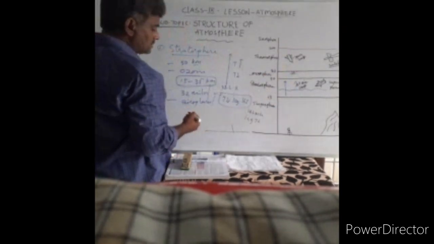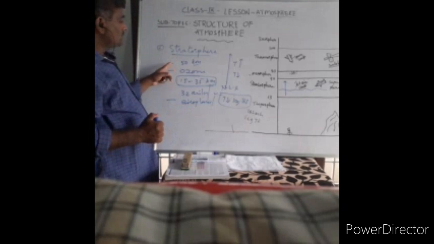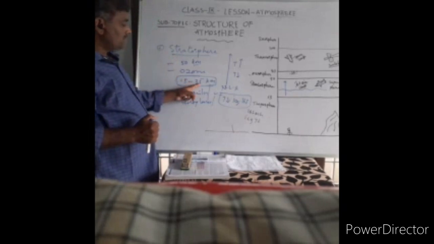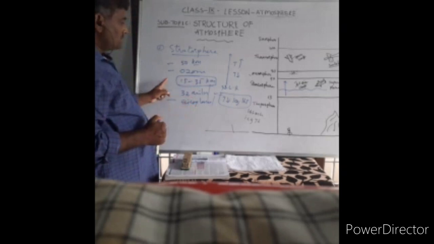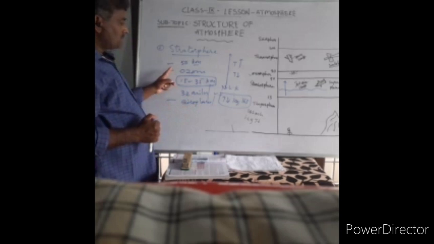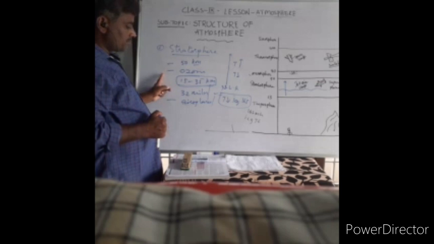So this is a very important layer. Look at this, it extends up to 50 kilometers. It consists of the ozone layer. The ozone layer is located between 15 to 35 kilometers, and it extends up to 32 kilometers, 32 miles. Airplanes and supersonic planes can fly in this layer. It is a layer which is protecting us from the ultraviolet rays. So this is a very important layer.